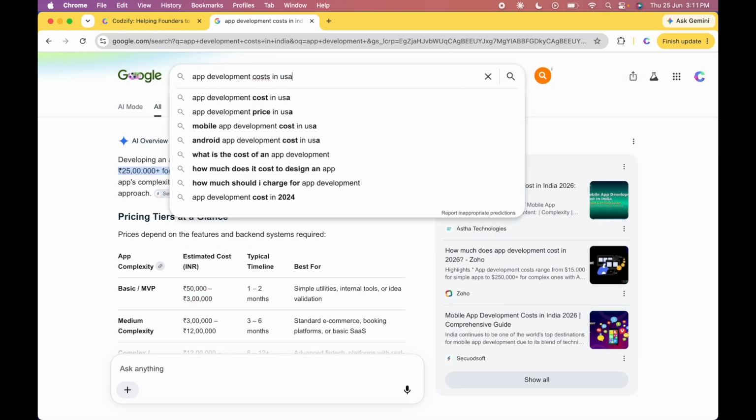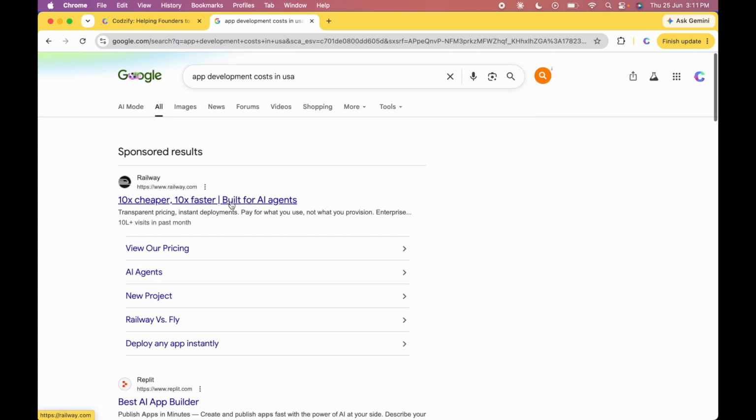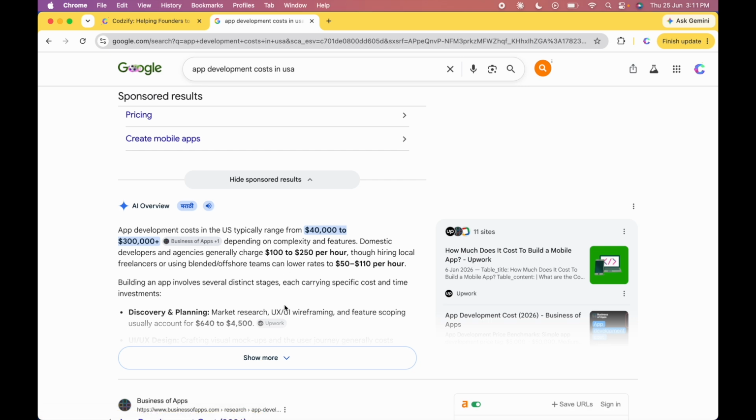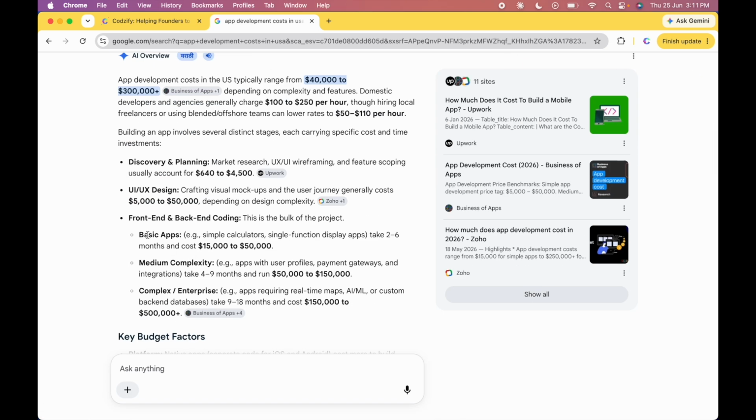Similarly, if I search for app development cost in USA, here you will get for basic apps it will cost you $15,000 to $50,000. Okay, so you get the idea. For medium complexity, like if you want to integrate payment gateways and user profiles and backend, you will have to pay $50,000 to $150,000. Okay, so you get the idea what I am saying here.